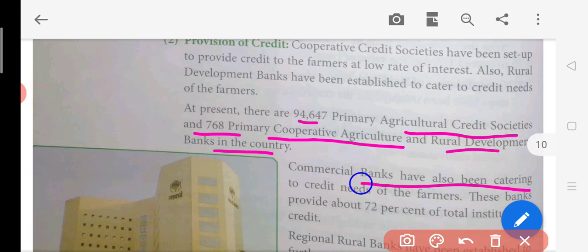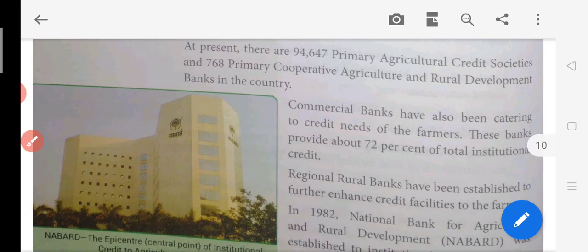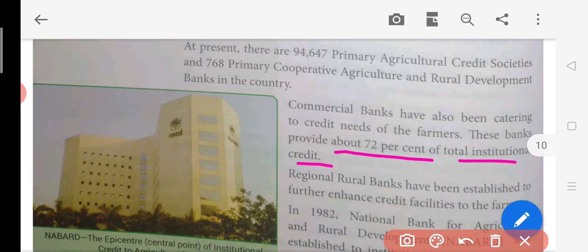Commercial banks have also been catering to the needs of the farmer. So here you can see that besides the cooperative societies, commercial banks are also providing loans to the farmer, because these banks were also told to provide loans to the farmer, as it was realized that the RRB, IBRD finance or credit was not enough. Now these banks provide about 72% of the total institutional credit. This is a good amount.